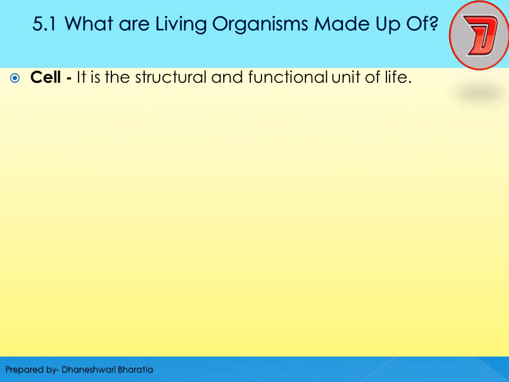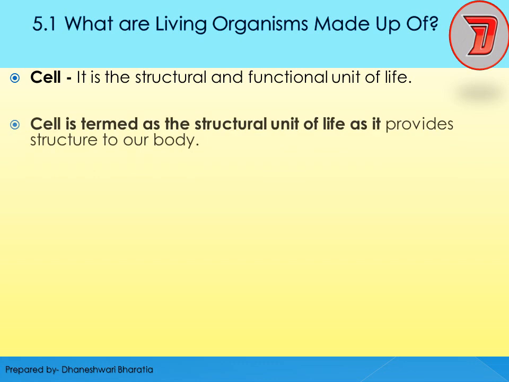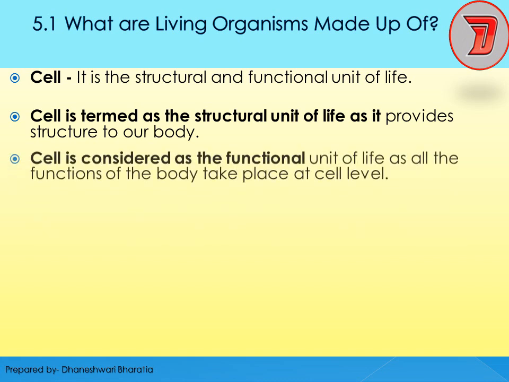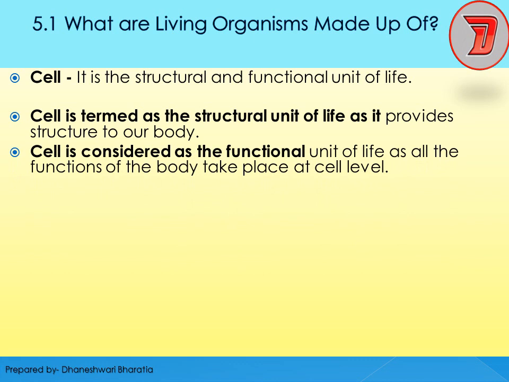What is a cell? It is the structural and functional unit of life. It is termed the structural unit of life because it provides structure to our body. Cell is considered the functional unit because all the functions of the body take place at the cellular level only.